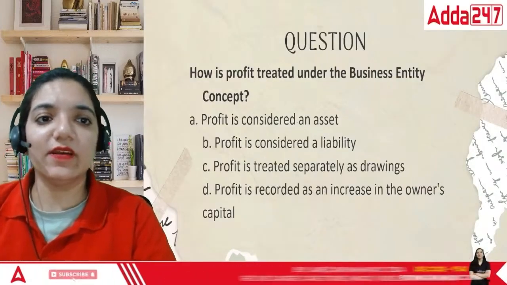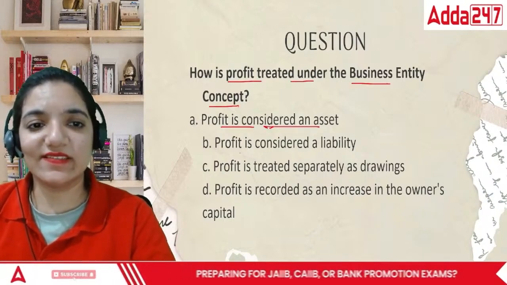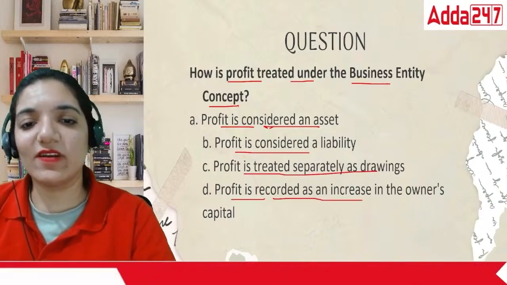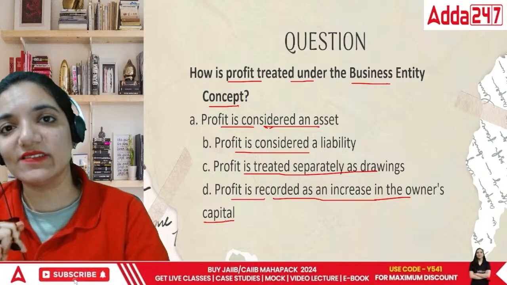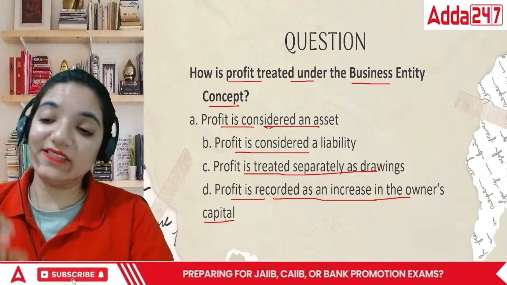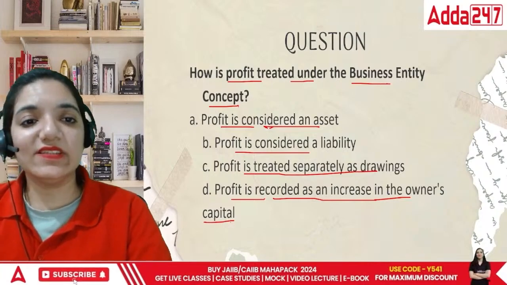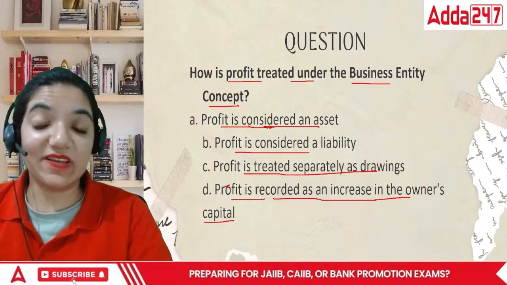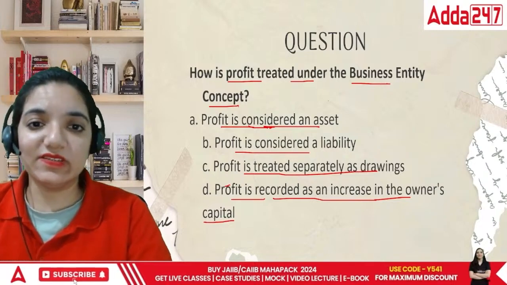Now comes the next point. How is the profit treated under business entity concept? Profit is considered as an asset, a liability, or separately treated as drawings, or profit is recorded as an increase in the owner's capital. Business entity concept says whatever money the businessman is putting into the business, it's the responsibility of the business to help the businessman. So is profit considered as an asset? No, because this money doesn't belong to the business. This money solely and totally belongs to the businessman.